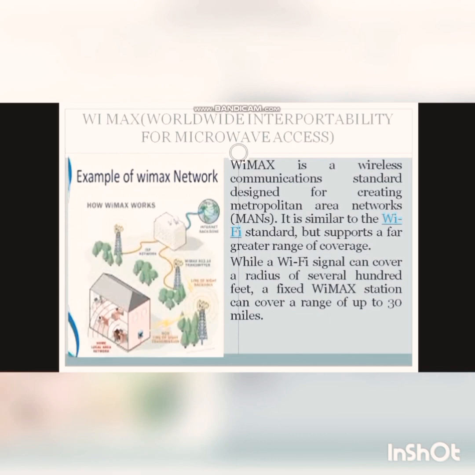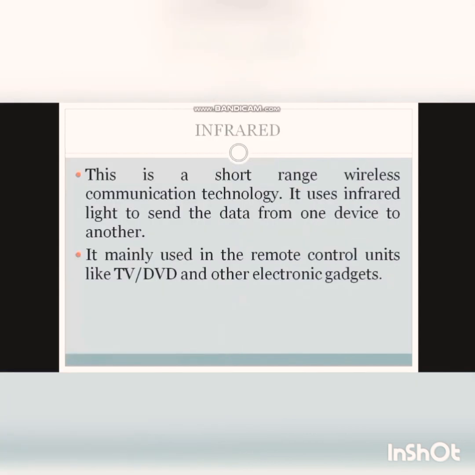It is similar to Wi-Fi, but the difference between Wi-Fi and WiMAX is that WiMAX has greater speed. While a Wi-Fi signal can cover a radius of 700 feet, a fixed WiMAX station can cover ranges up to 30 miles. It is a long distance communication technology that uses high frequency microwaves to establish a network connection. Clear?